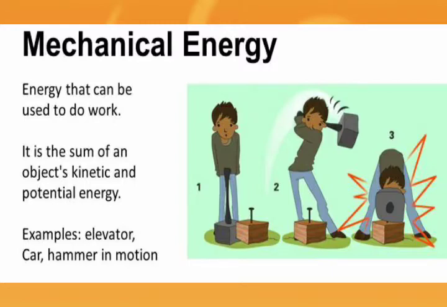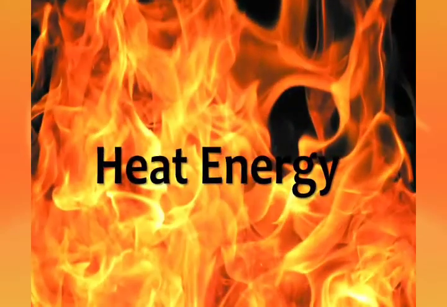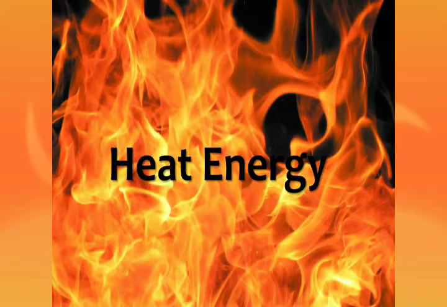For example, a car in motion or an arrow on a stretched bow, they all have mechanical energy, because in these, both potential energy as well as kinetic energy are present. Next is heat energy. The energy released when we burn anything like coal, oil, wood, or gas is called heat energy. Steam possesses heat energy and it is capable of doing work.